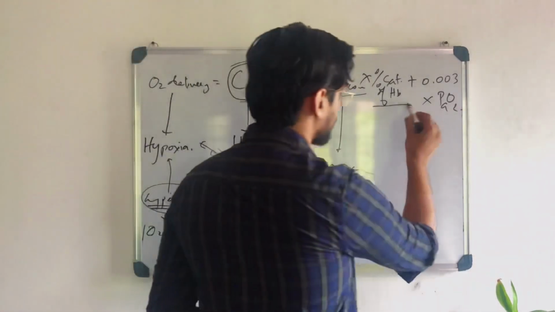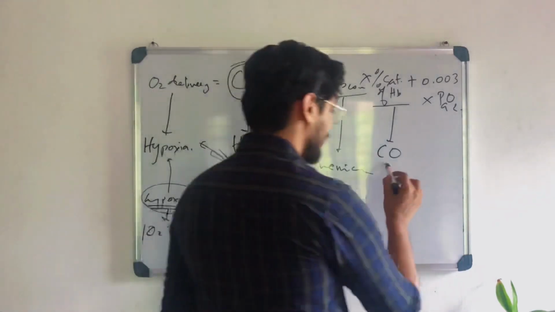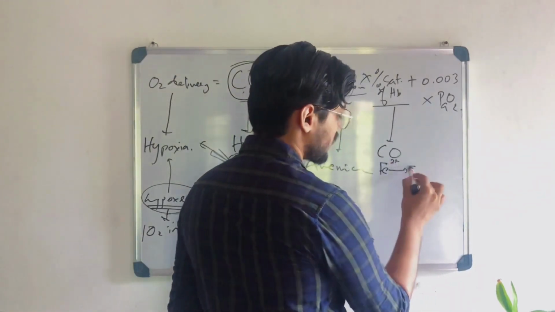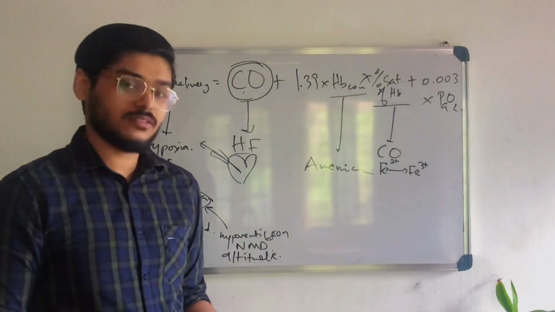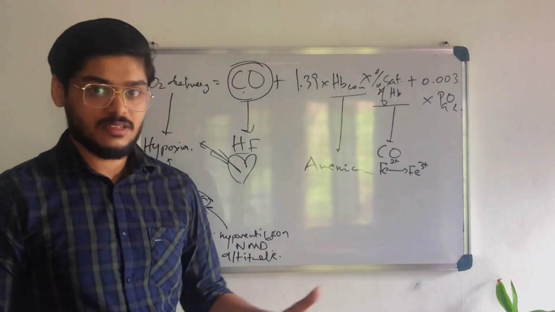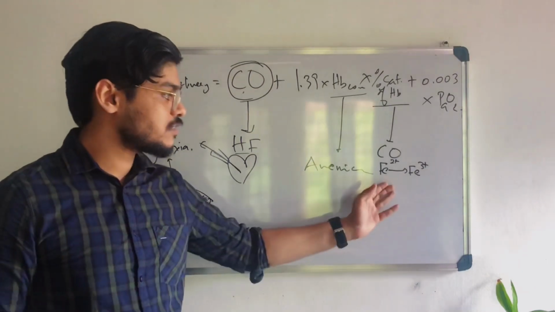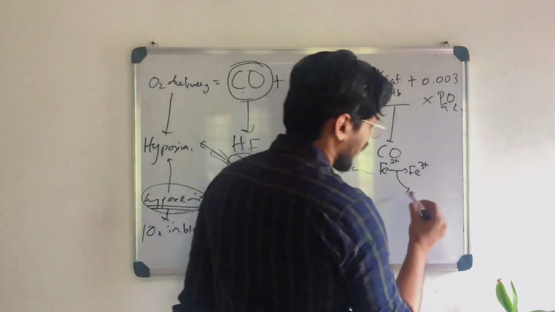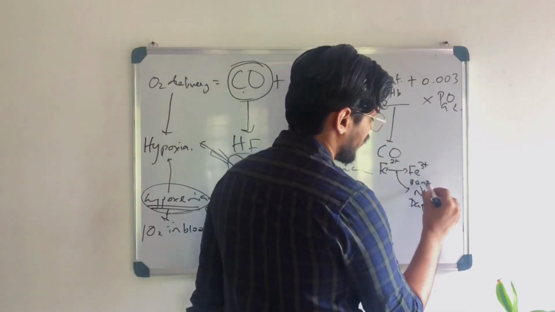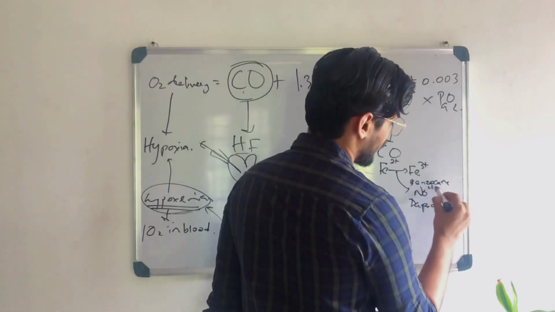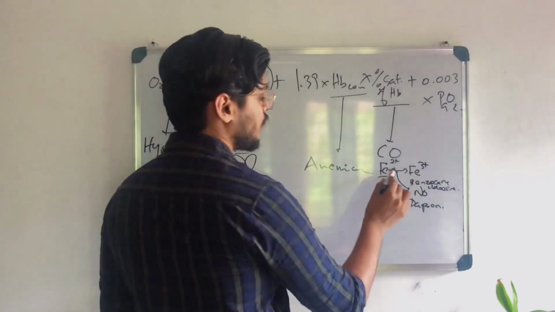And now percent saturation. We said this may be due to carbon monoxide poisoning, or maybe because there is methemoglobinemia. You know this thing, Fe2+ is converted to Fe3+. So this hemoglobin is no more binding. The iron is there in the heme, right? So that hemoglobin's Fe2+ is converted to Fe3+ by NO, dapsone, and benzocaine, lidocaine. Right? We have learned this, benzocaine, lidocaine. So all these things can convert Fe2+ to Fe3+.